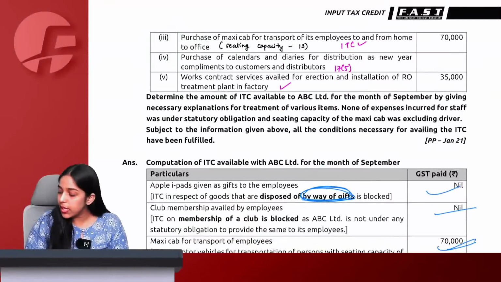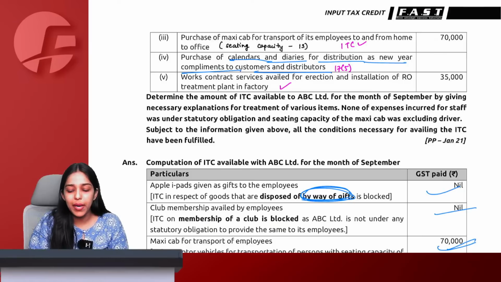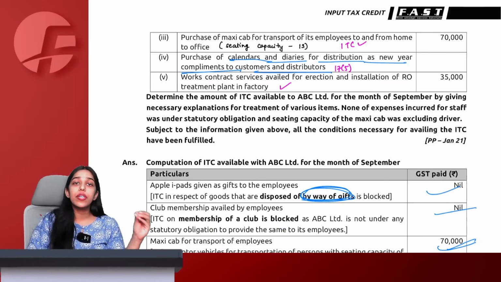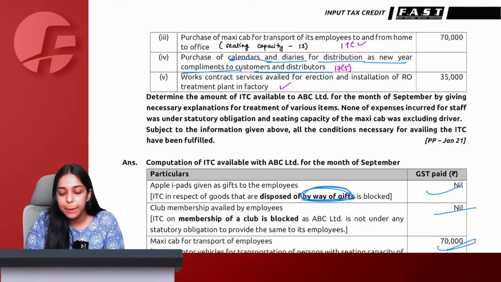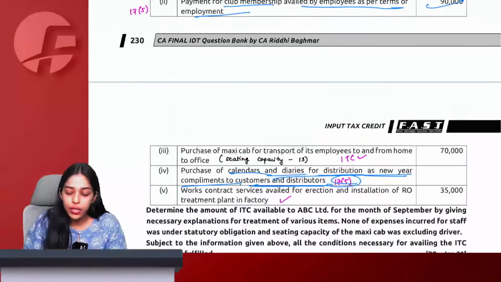Next point, purchase of calendars and diaries for distribution as New Year compliments. Again, goods lost, destroyed, stolen, written off, given as free gift and sample. Free gift sample distribution we are doing. Therefore, ITC will be blocked here also.